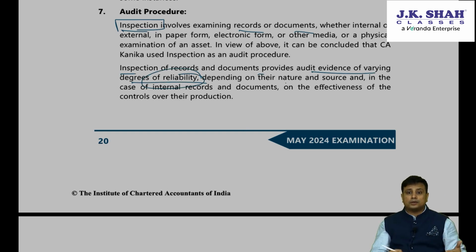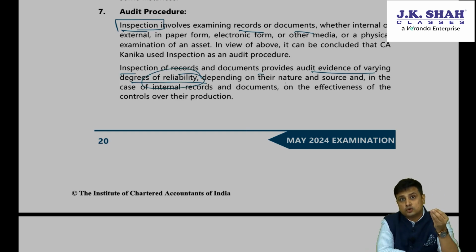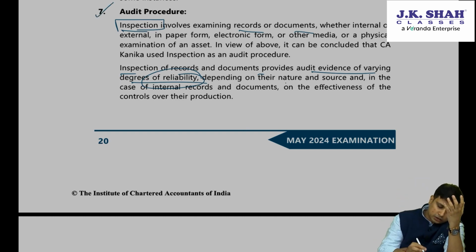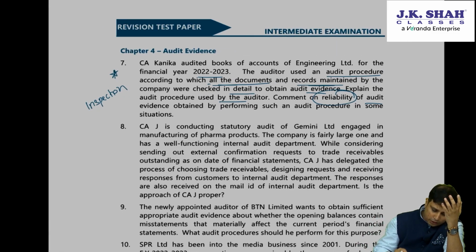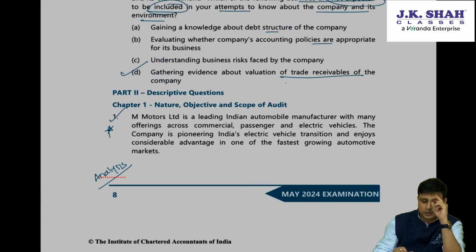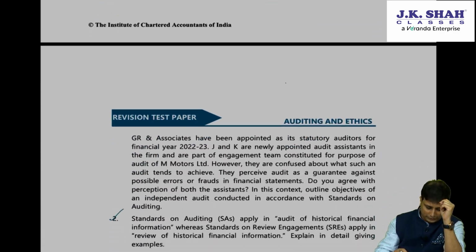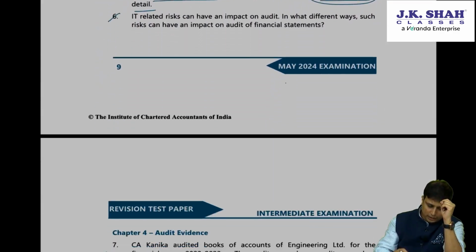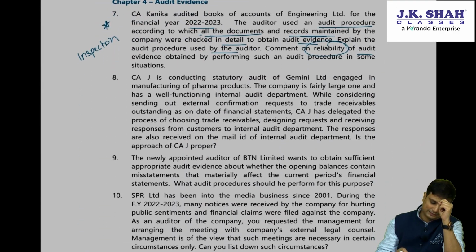Reliability will depend upon the multiple sources, whether the sources were internal or external, whether there were any controls over the production of that particular data. So the answer here is inspection and the reliability. So mark this important as well. So far, which are the questions that we have marked important? Question number 1, question number 4, question 5 and question number 7.